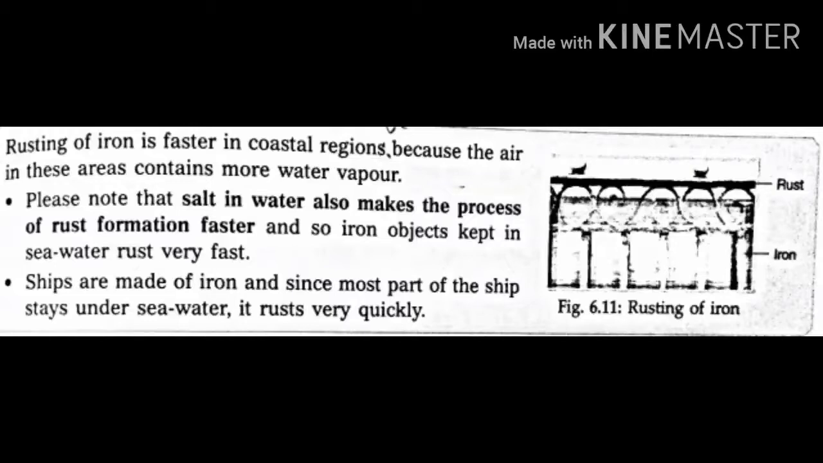Salt in water also makes the process of rust formation faster. So in coastal areas the air contains water and also salt, which makes rusting faster. Ships are made of iron, and since most of the ship stays under the sea water, it rusts very quickly. So this is the reason for rusting faster in coastal areas.